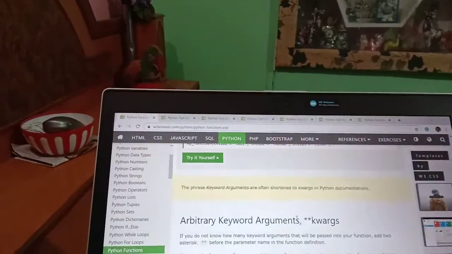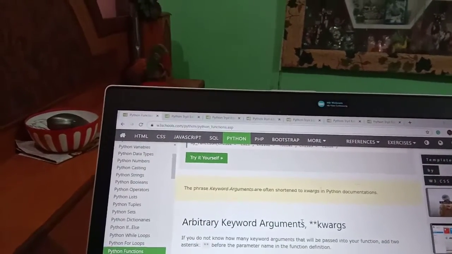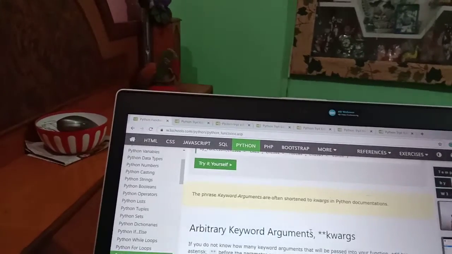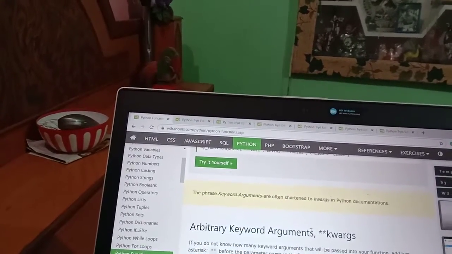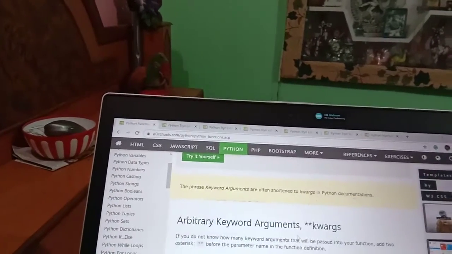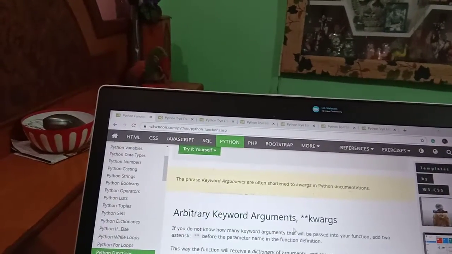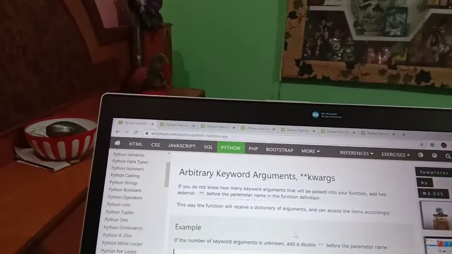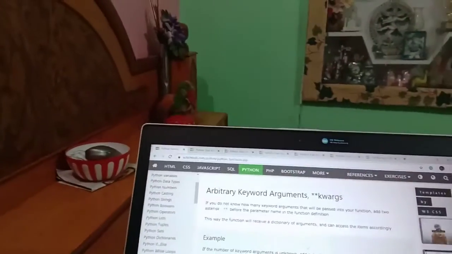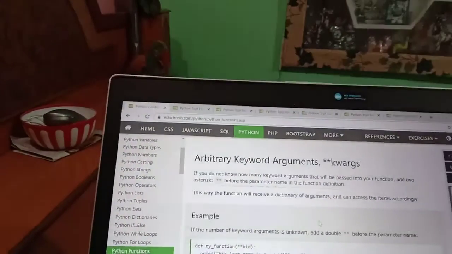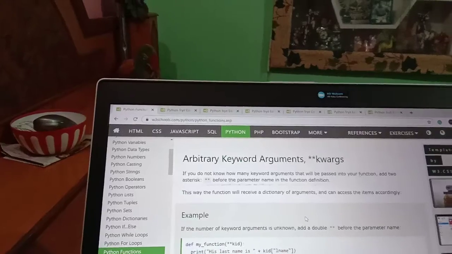Arbitrary keyword arguments. If you do not know how many keyword arguments will be passed into your function, add 2 asterisks, meaning 2 stars, before the parameter name in the function definition. This way the function will receive a dictionary of arguments and can access the items accordingly. Example: if the number of keyword arguments is unknown, add a double star before the parameter name.